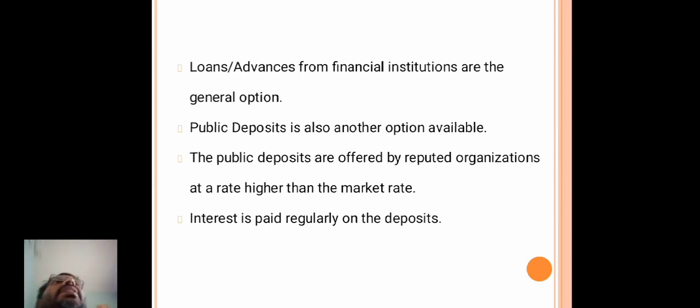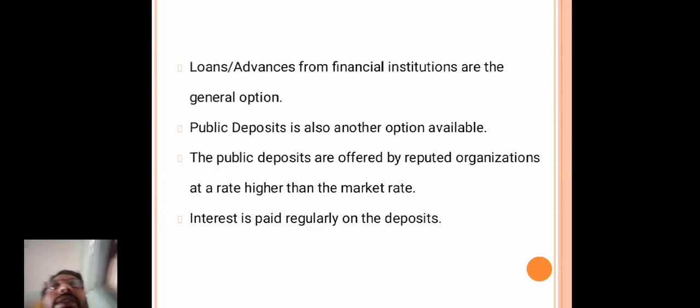Okay, the long term needs are for arranging plant, building, machinery, and purchasing of machinery. Medium term capital requirement is, for example, installation or modernization, or repairs to the existing machinery, etc. And the short term capital requirement or short term needs are made for the working capital requirements. Okay, so the working capital is for day-to-day business activities.